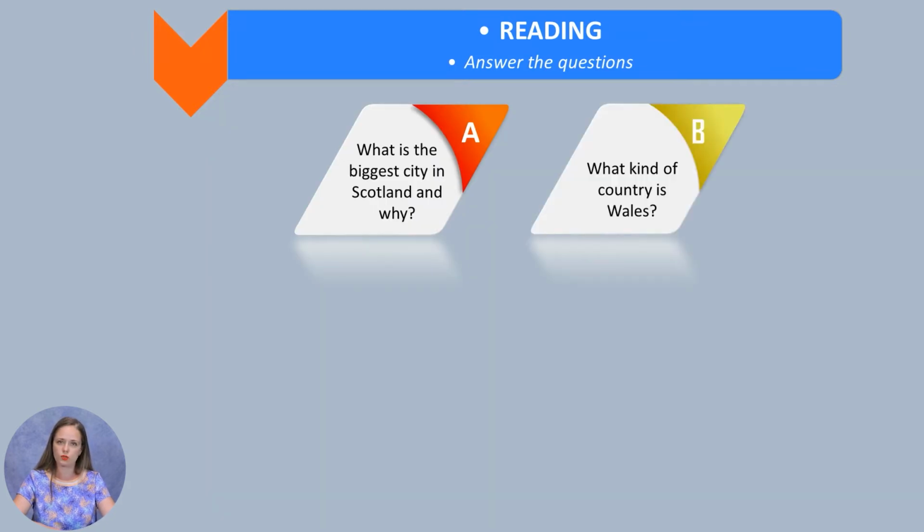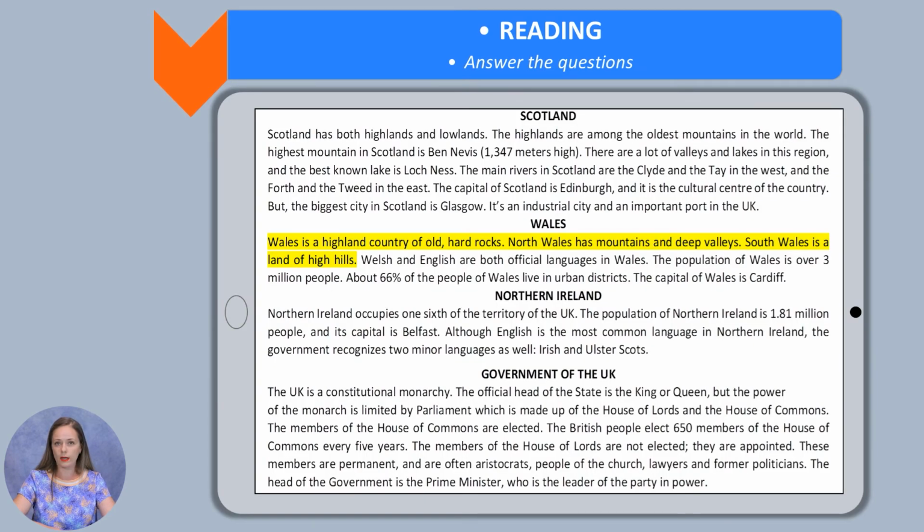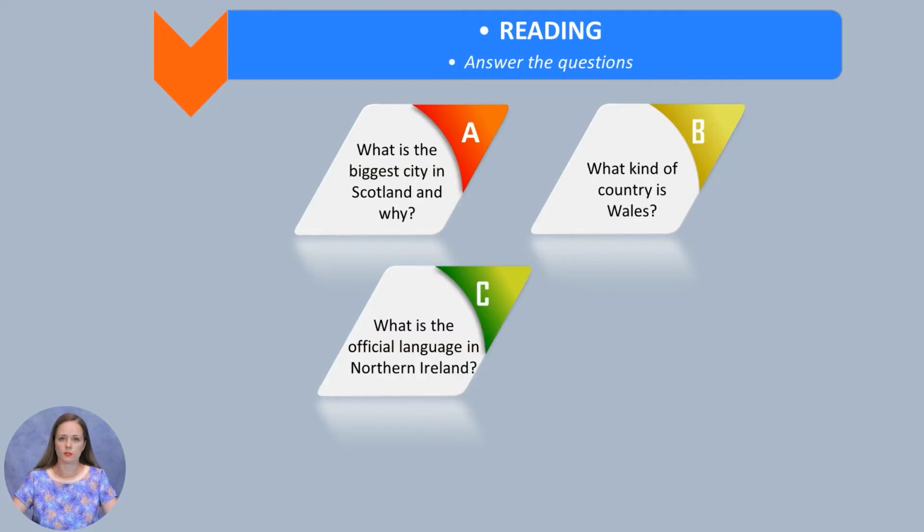What kind of country is Wales? So Wales is a highland country of old hard rocks. North Wales has mountains and deep valleys, and South Wales is a land of high hills. Next question. What is the official language in Northern Ireland?